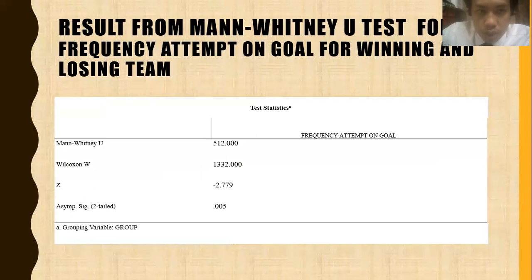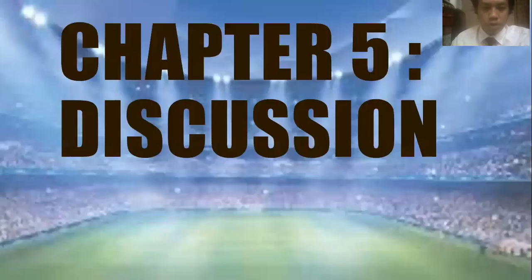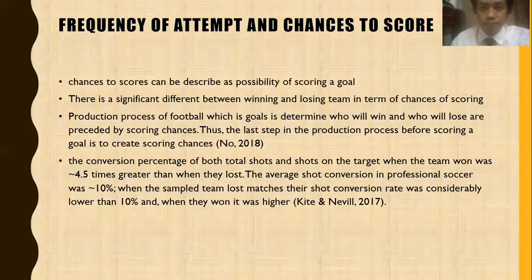Next, I will go to the test for frequency of attempt on goal for winning and losing team. The p value is 0.005, which is less than 0.05. So the hypothesis will be rejected, and there is a significant difference between winning and losing team in Euro 2016 for the frequency of attempt on goal. So we will go to the discussion.